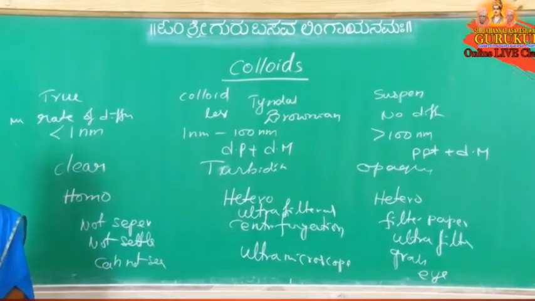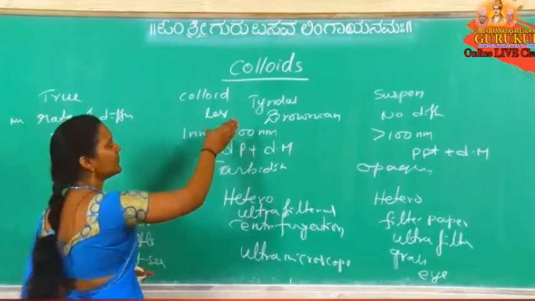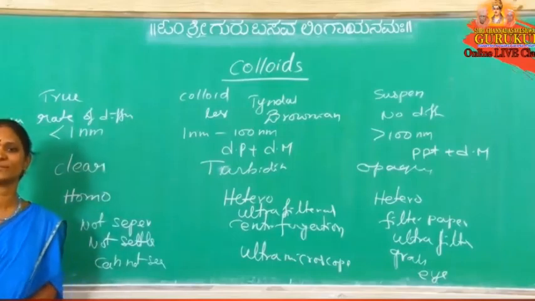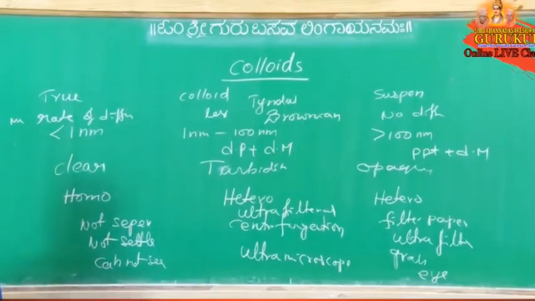These are three types of solutions. Anyhow, here what we need? A colloidal solution. Now, what is the definition for this colloidal solution? One, we can say the solute particle size is 1 nanometer to 100 nanometer. That solution is called colloidal solution.